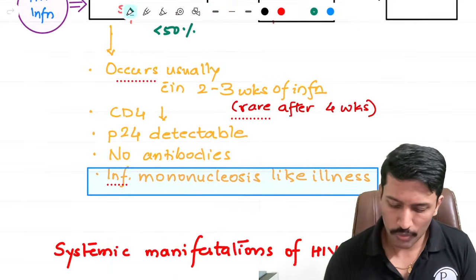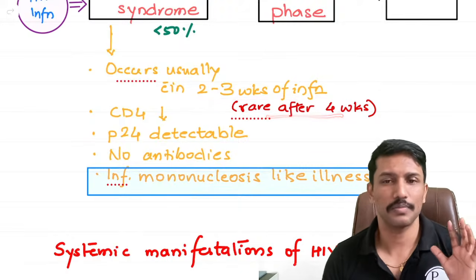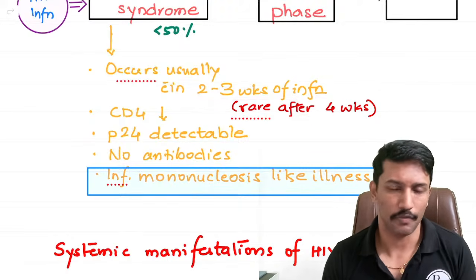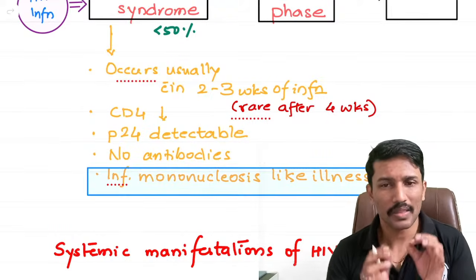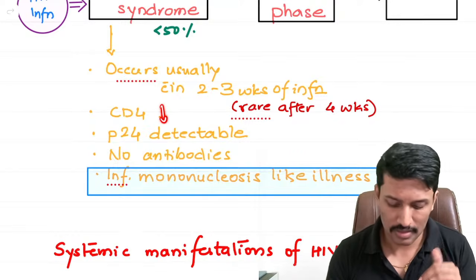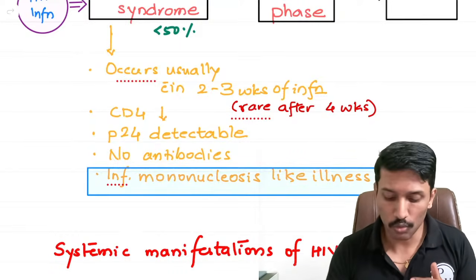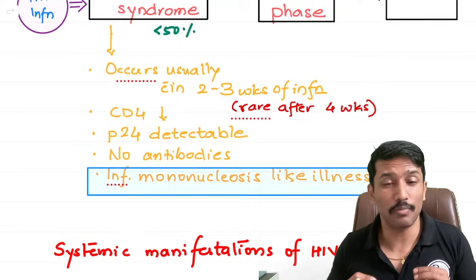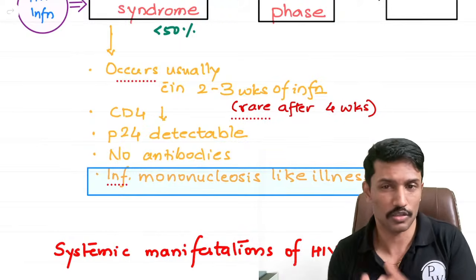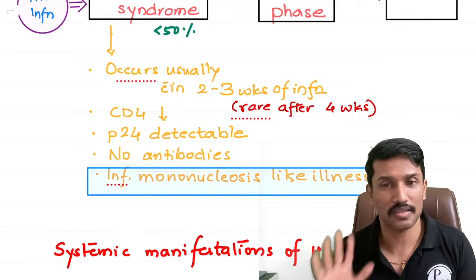When does it occur? It usually occurs 2 to 3 weeks after the infection, and quite rarely after 1 month of acquiring the infection. During this period, the HIV virus starts targeting the CD4 cells. So CD4 cells start going down during this period, just 2 to 3 weeks after the infection. The body hasn't mounted an immune response yet, or a strong immune response is not mounted yet. So you don't detect any antibodies against the virus.